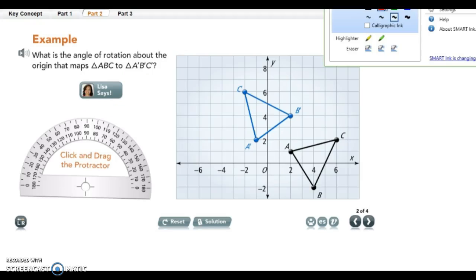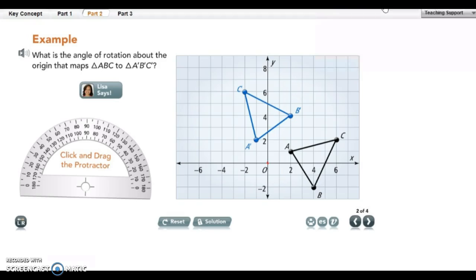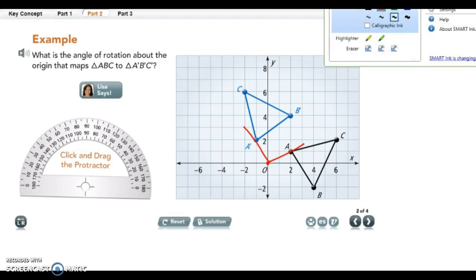Okay, this is part 2 of your 9.3 notes. So the first thing I'm going to do is find what I'm rotating around, and I'm rotating around the origin here. So I'm going to go ahead and put a dot there. Then I'm going to draw a straight line through A and another straight line through A prime. Once I have that, then I'm going to go ahead and move my protractor.